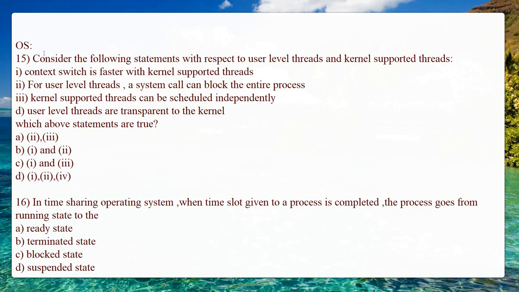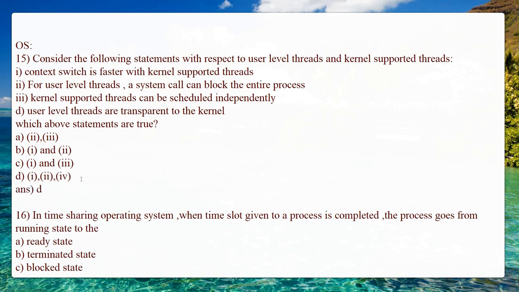So which means the first one, context switch is faster with kernel supported threads, means first option is correct. The second option is also correct and the fourth option is also correct. So which means the option D is the correct answer.